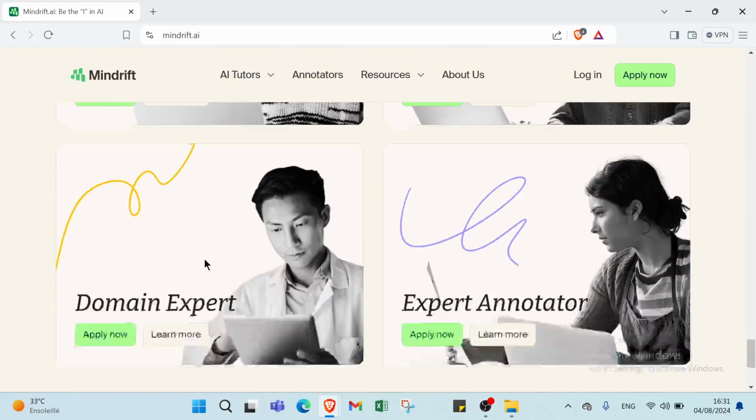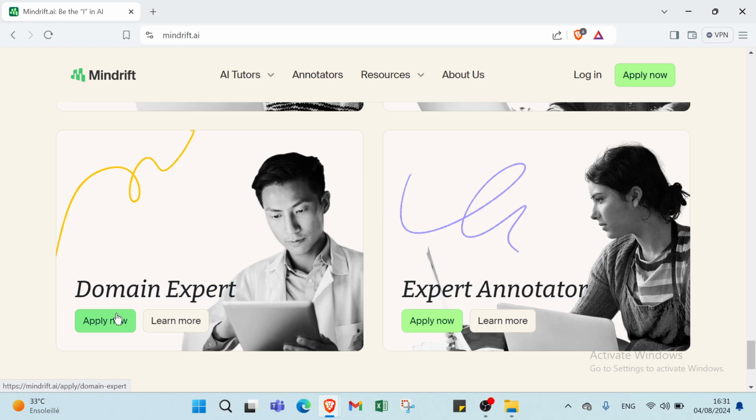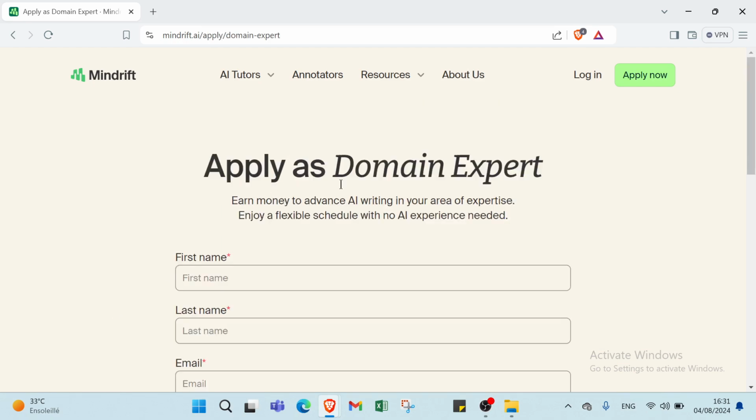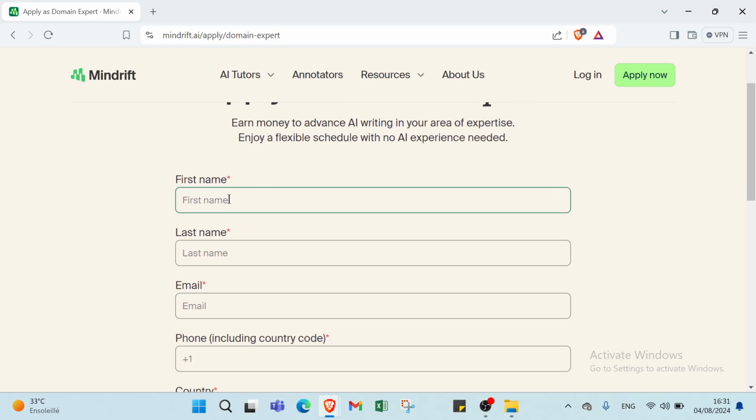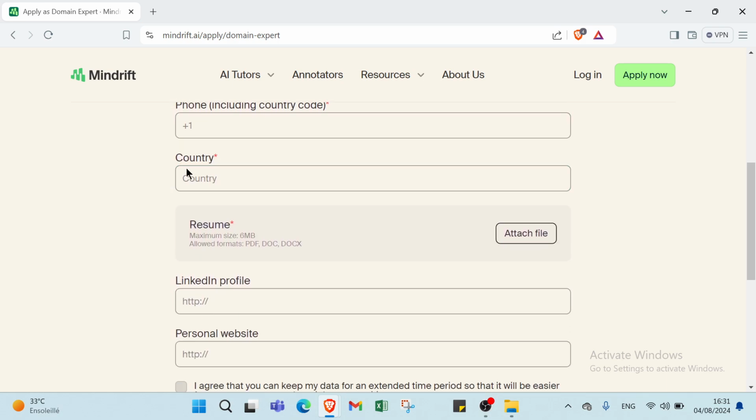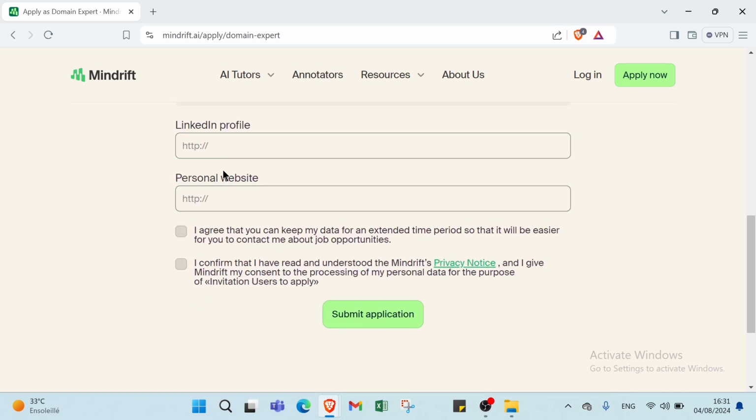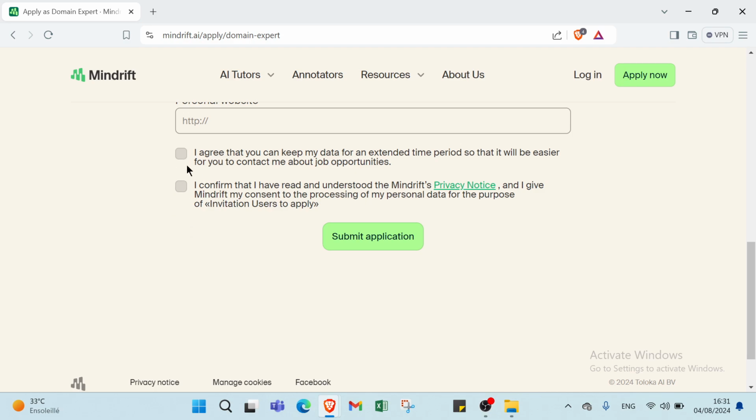So right now let's click here on apply now if you are a domain expert. Here we have apply as a domain expert, earn money to advance AI writing in your area of expertise, with a flexible schedule and no AI experience needed. First you write your first name, last name, email, phone number, country, then LinkedIn profile, personal website, and click here if you agree to those things. Then the last thing, you submit the application and you start earning money as a domain expert.